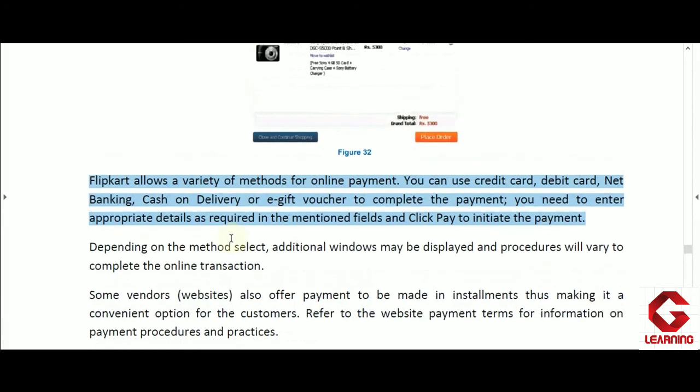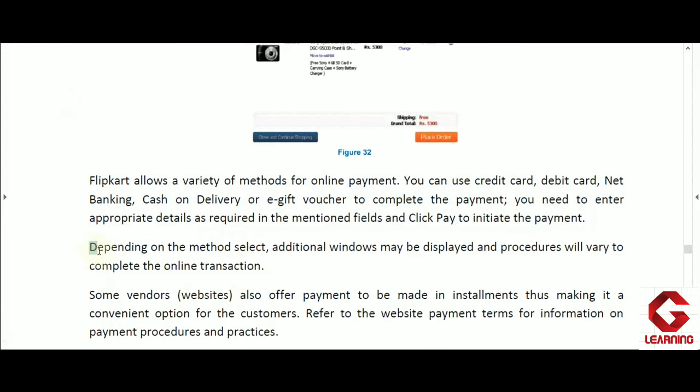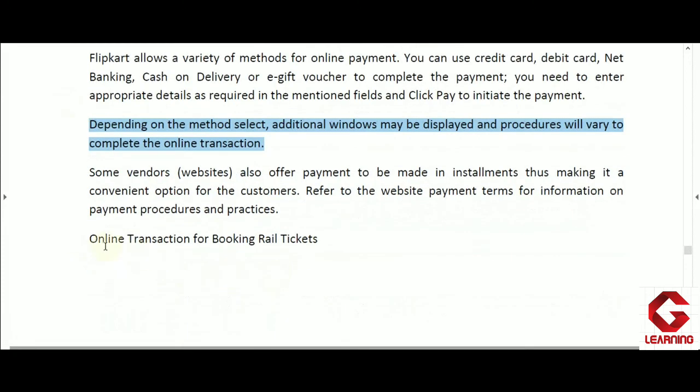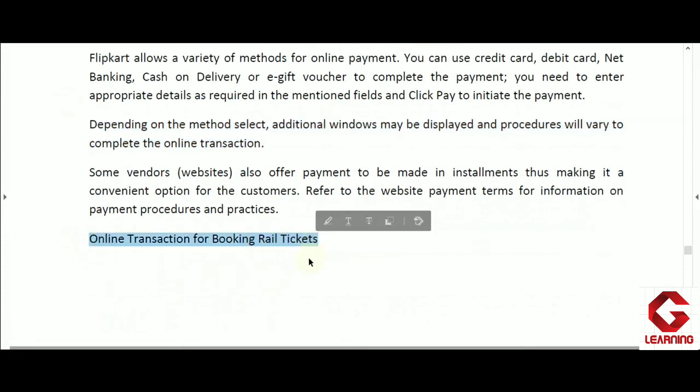Now after completing the online payment, in the given time that will be mentioned by the online shopping store, we will get the product at our home. So this is the online shopping store Flipkart, and in this way we can purchase a product by using the Flipkart online shopping store. Now next one here is mentioned that IRCTC is one website, and by using the IRCTC website we